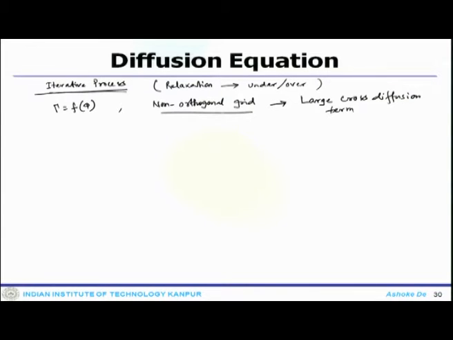So, if you have a non-orthogonal grid, then you have a large cross diffusion term.